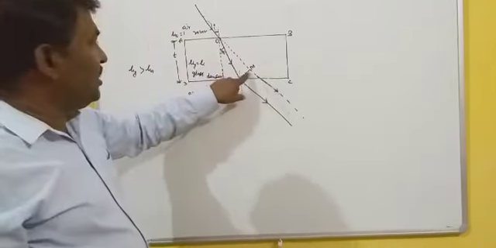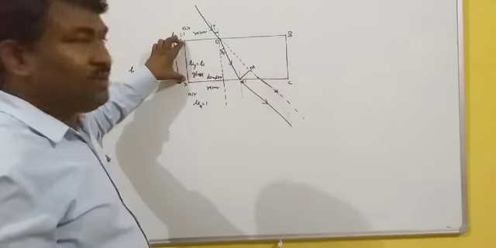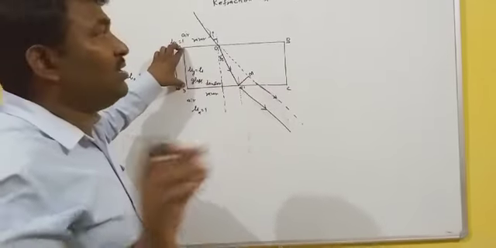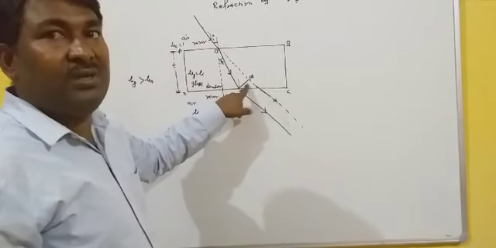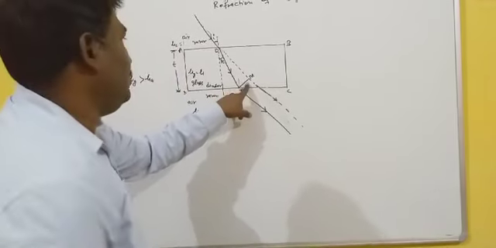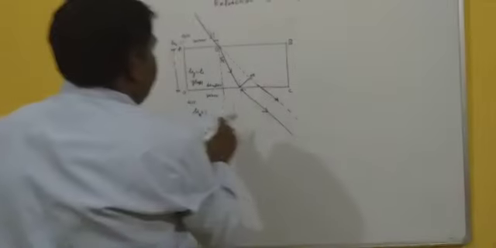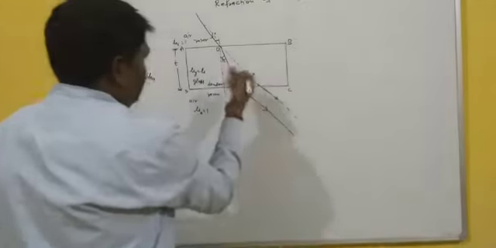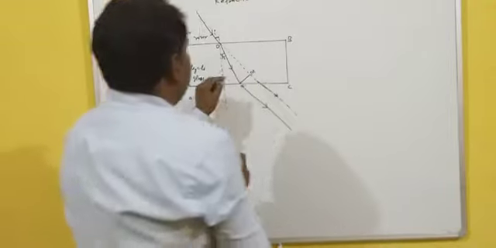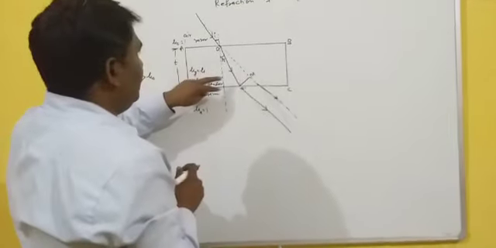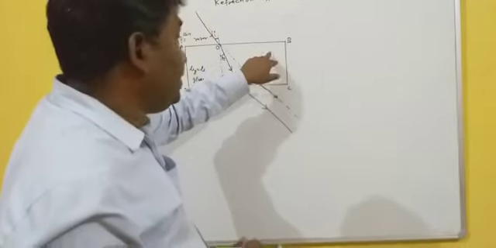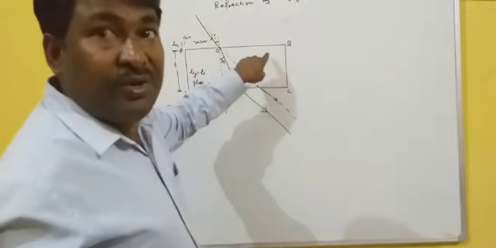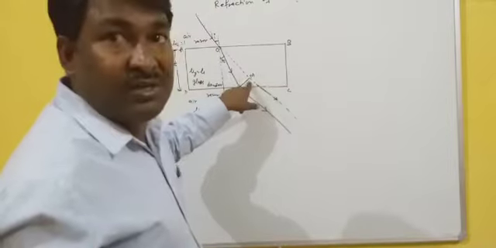Also, it depends on the thickness of this glass plate or glass block. More thickness means more lateral shift. And one more, the nature of this glass block. Nature means refractive index. More refractive index, more lateral shift.